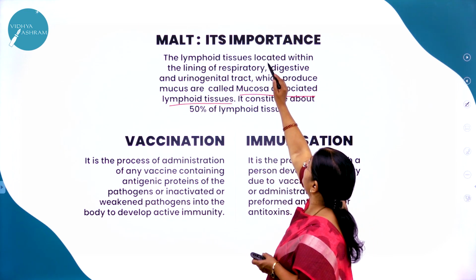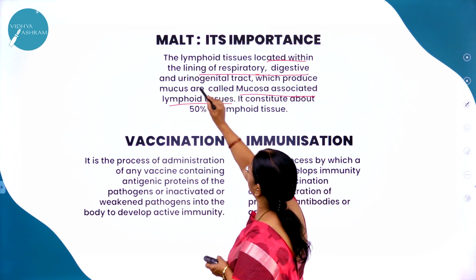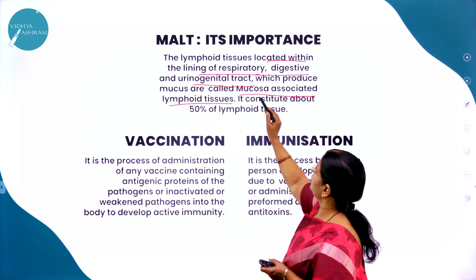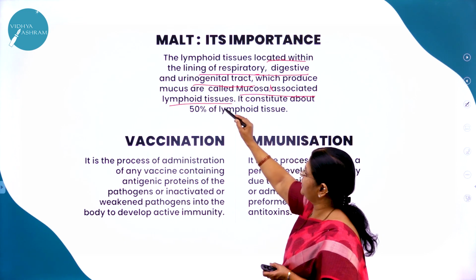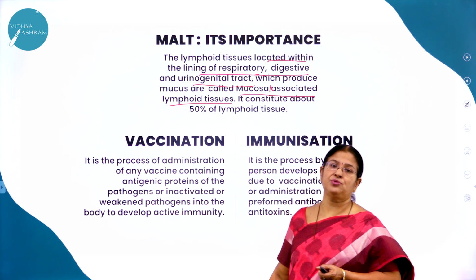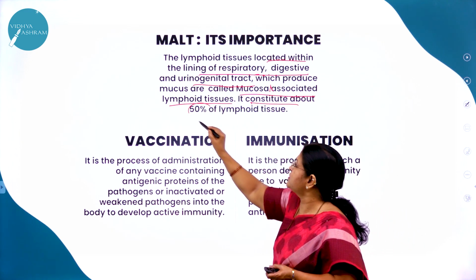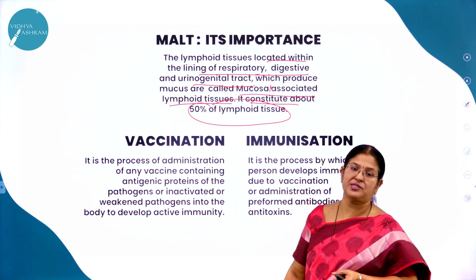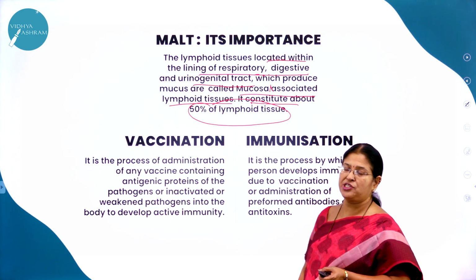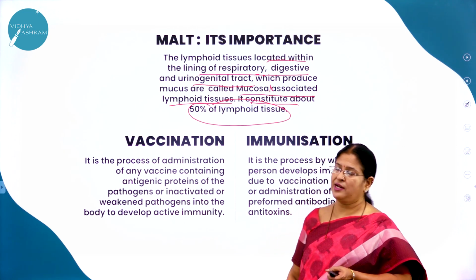It is a lymphoid tissue located within the lining of the respiratory, digestive and urinogenital tract, and it constitutes about 50% of lymphoid tissue. So 50% of lymphoid tissue is MALT, which is found in the lining of the respiratory, digestive and the urinogenital tract.